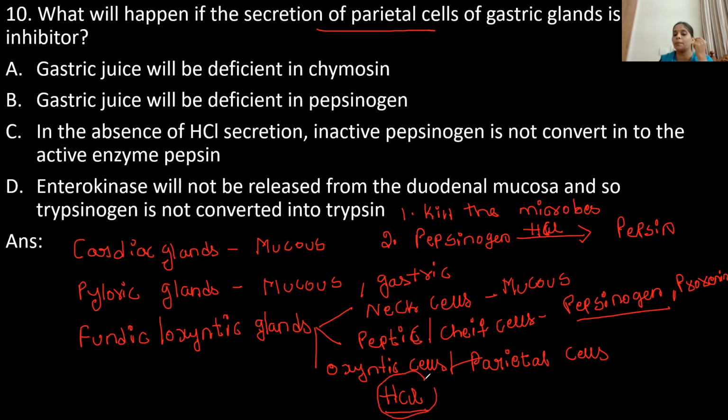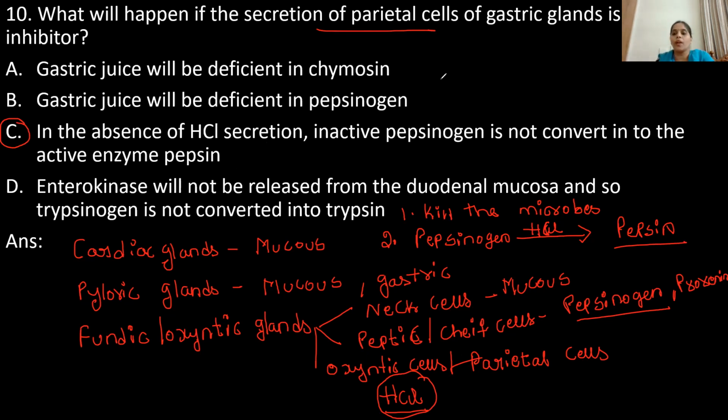Hydrochloric acid will not be liberated. If hydrochloric acid is not liberated, the inactive pepsinogen cannot be converted into active pepsin and protein digestion does not take place. So here the correct option is option C: in the absence of hydrochloric acid secretion, inactive pepsinogen is not converted to the active enzyme pepsin.